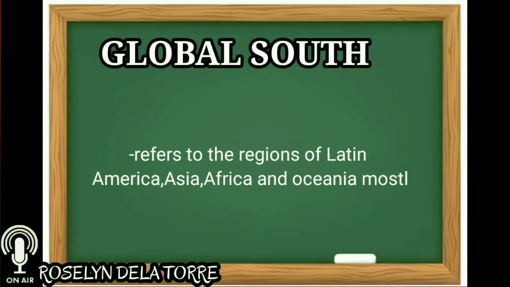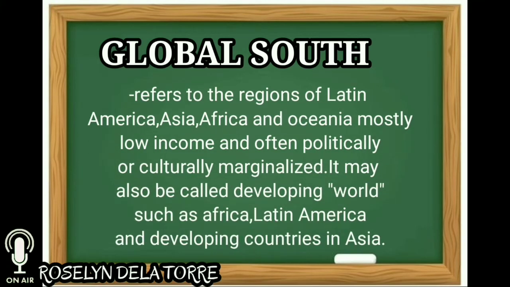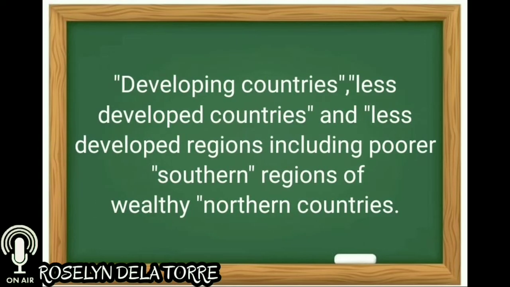Global South refers to the regions of Latin America, Asia, Africa, and Oceania, mostly low income and often politically or culturally marginalized. It may also be called the developing world, such as Africa, Latin America, and the developing countries in Asia. Developing countries, less developed countries, and less developed regions, including poorer southern regions of wealthy northern countries.